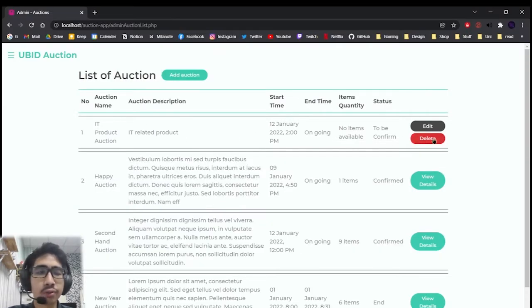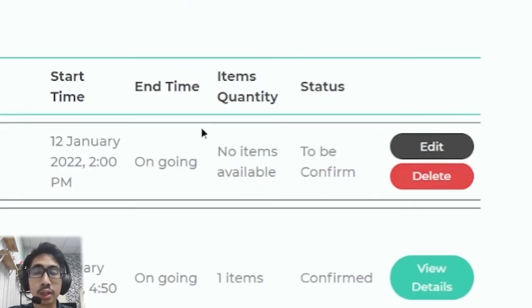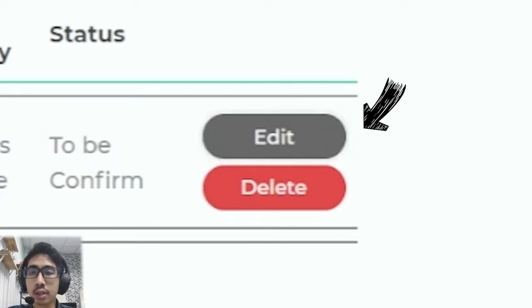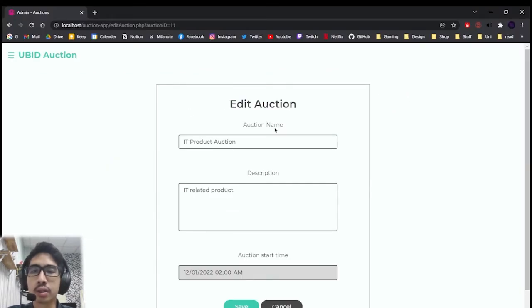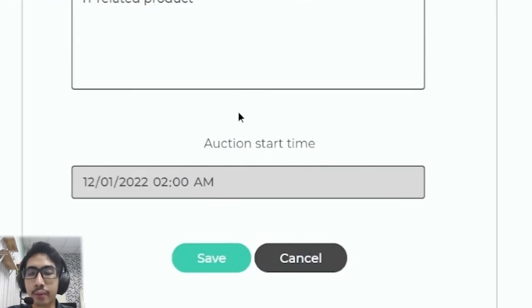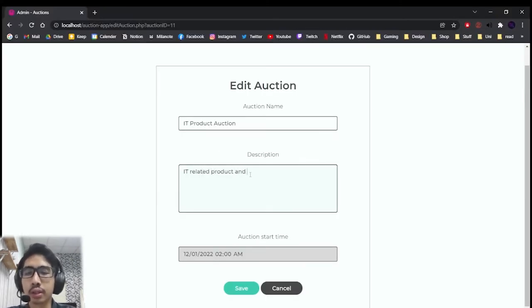Here we cannot confirm the auction because there is no item added to the current auction. So we can go ahead and edit if we want. We can edit the name, edit this description, but we cannot edit this start time. So we can go ahead and edit the description.